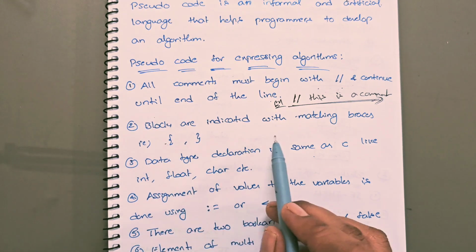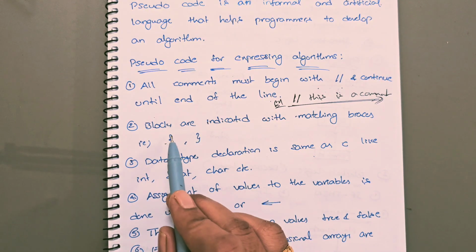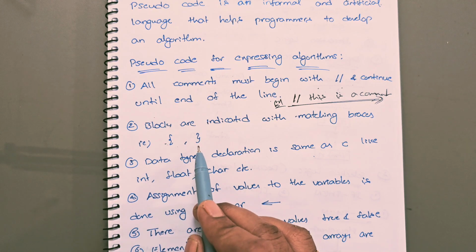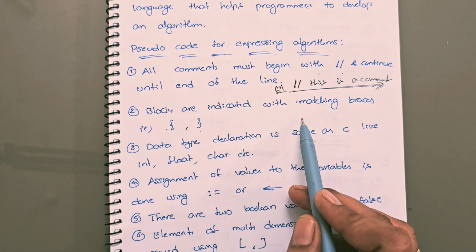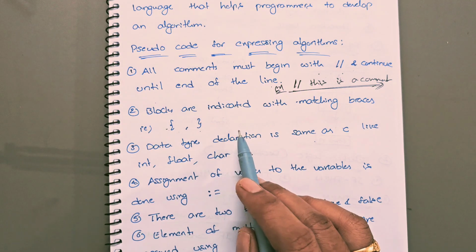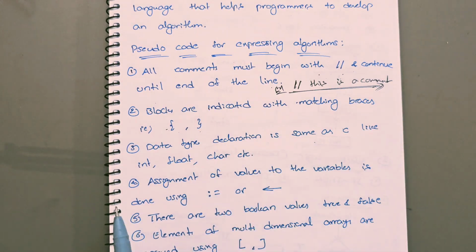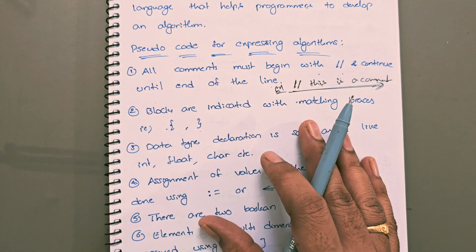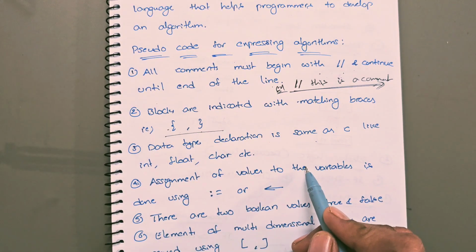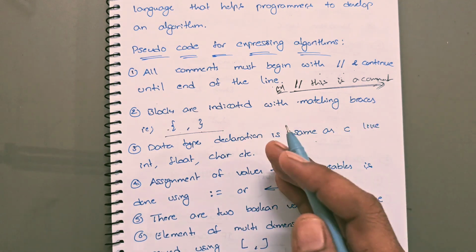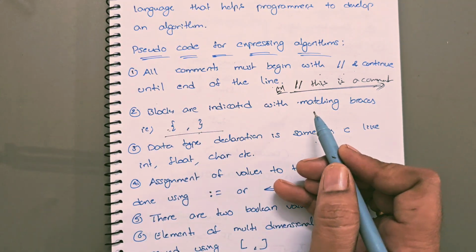Next, blocks are indicated with matching braces, that is curly braces. This is the starting curly brace and this is the ending curly brace. Generally blocks can be used for compound statements. A compound statement is nothing but a collection of simple statements. So if you have any compound statements in your algorithm, you can indicate them using curly braces. Except in Python, almost all other languages use curly braces to indicate compound statements, right?